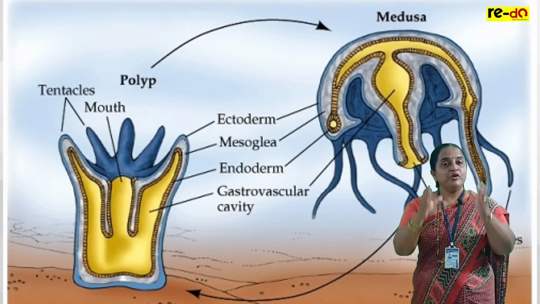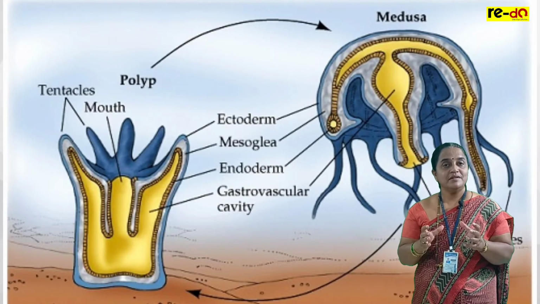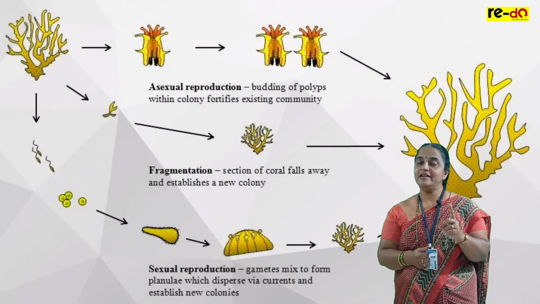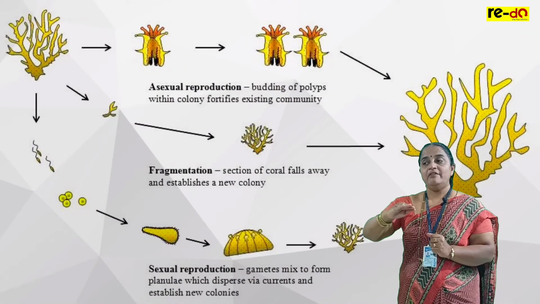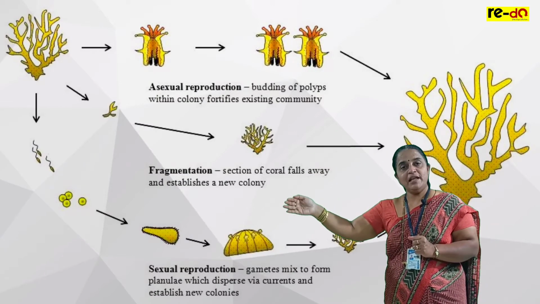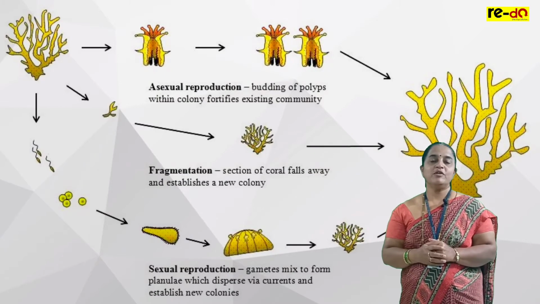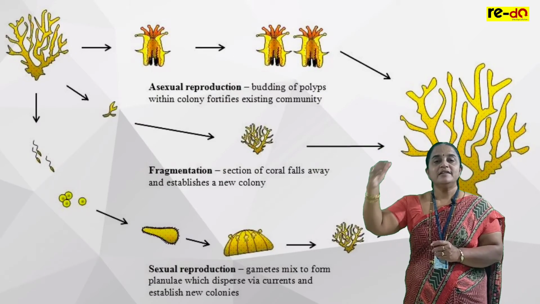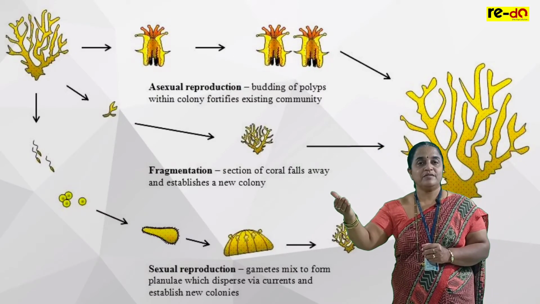When the animal is showing polyp shape, they reproduce by budding. So asexual reproduction is carried with the help of polyp. And when they are in medusae form, umbrella-like form, they develop gonads. Gonads are sex organs. There is no male or female here. But in the gonads, the sex cells are produced.